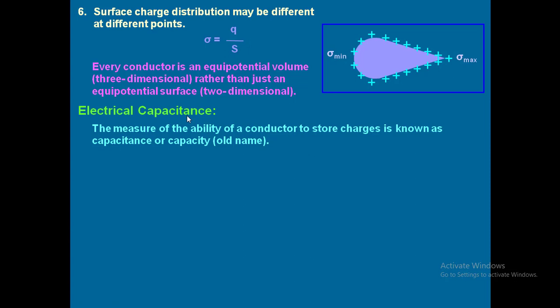What do you mean by electrical capacitance? The measure of the ability of a conductor to store charges is known as capacitance or capacity. So how much amount of charge it can store is measured in terms of a physical quantity called electrical capacitance.